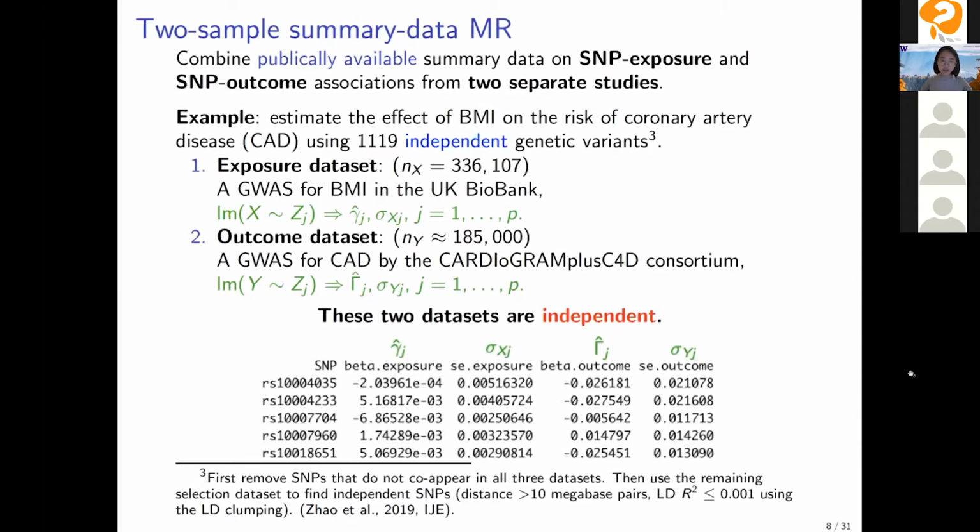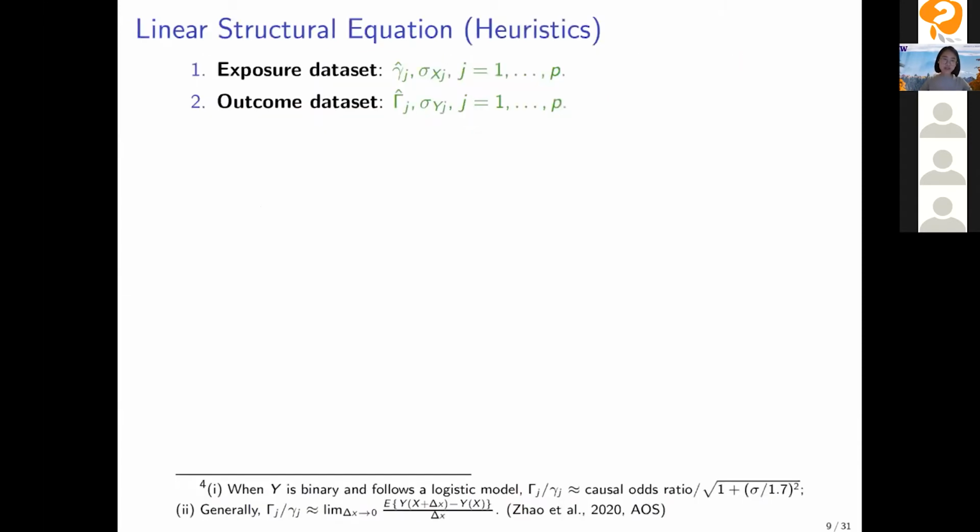To see how we can use these summary statistics to identify the causal effect, it's useful to start from a linear structural equation. Although these linear structural equations are not needed for our results, it's useful to gain some intuition. We start from this exposure equation, equation 1, which relates the exposure variable to this instrument and also a measured confounder. And the second model, the outcome model, relates the outcome to the exposure variable and some measured confounder and some random error.